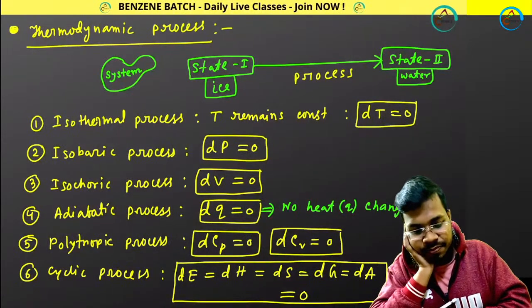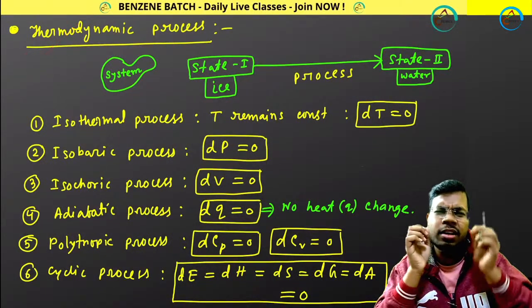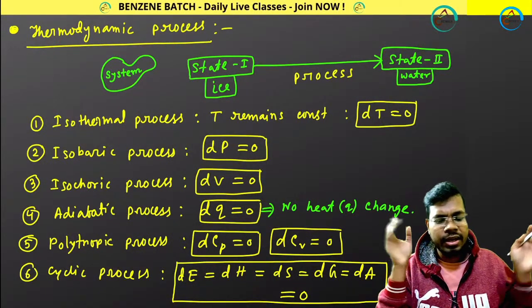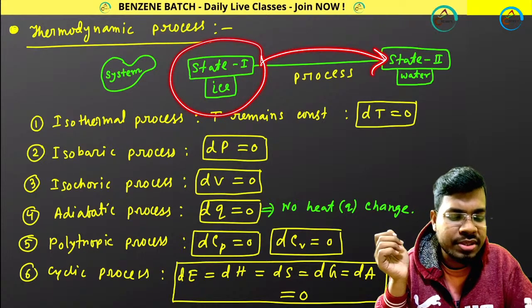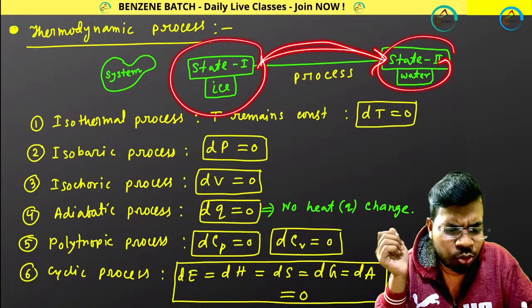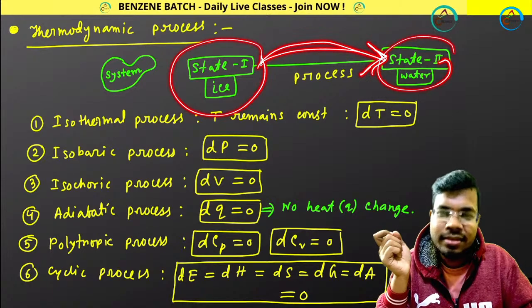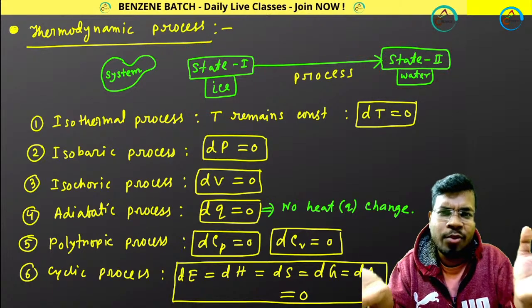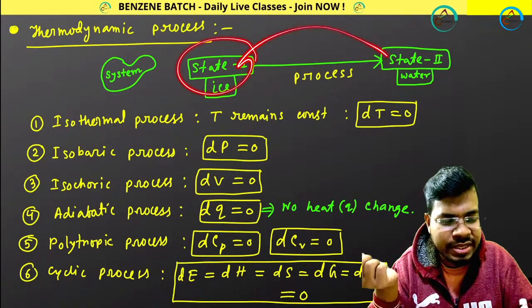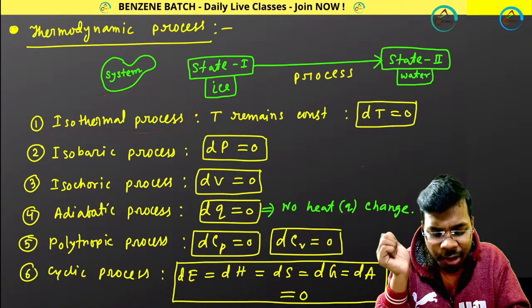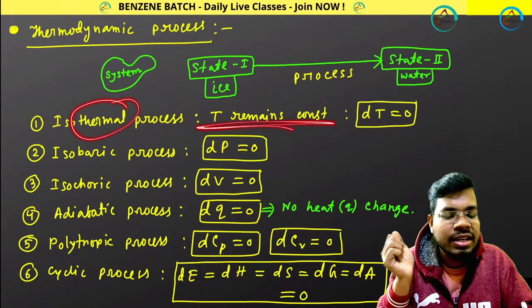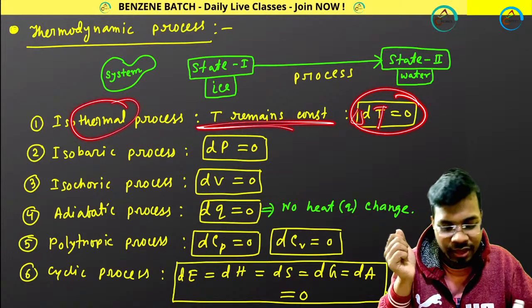Next, thermodynamic processes. There are different kinds of thermodynamic processes. Processes means you are in state 1 and you want to go from state 1 to state 2. First, isothermal: temperature remains constant, dT equals 0 or delta T equals 0.